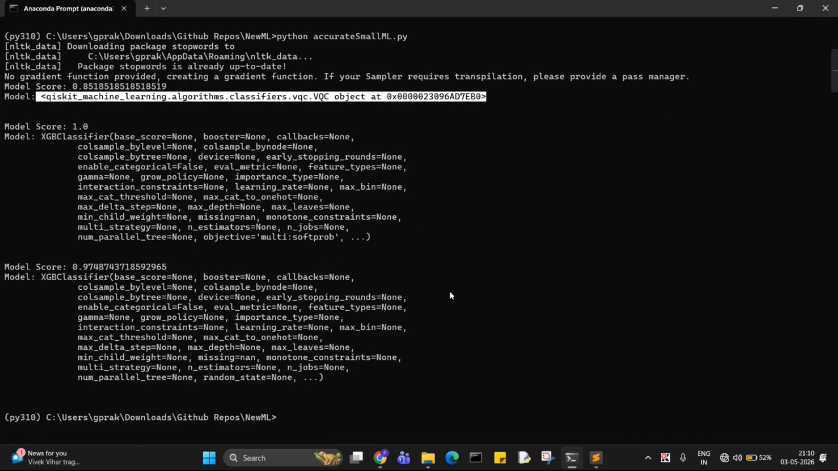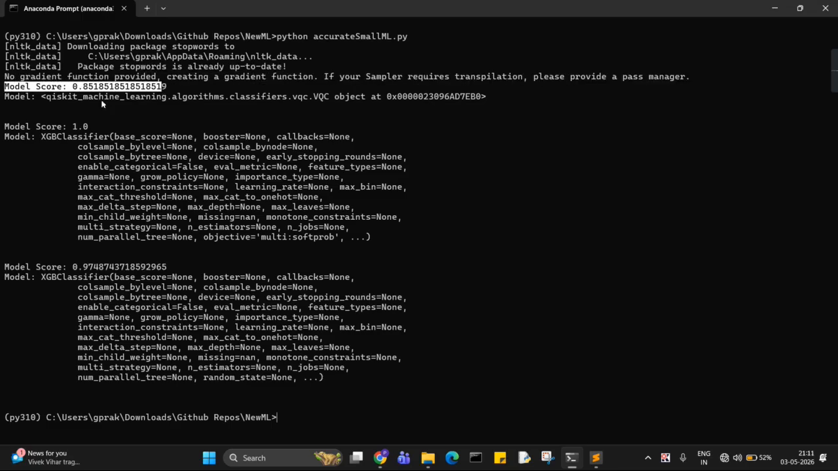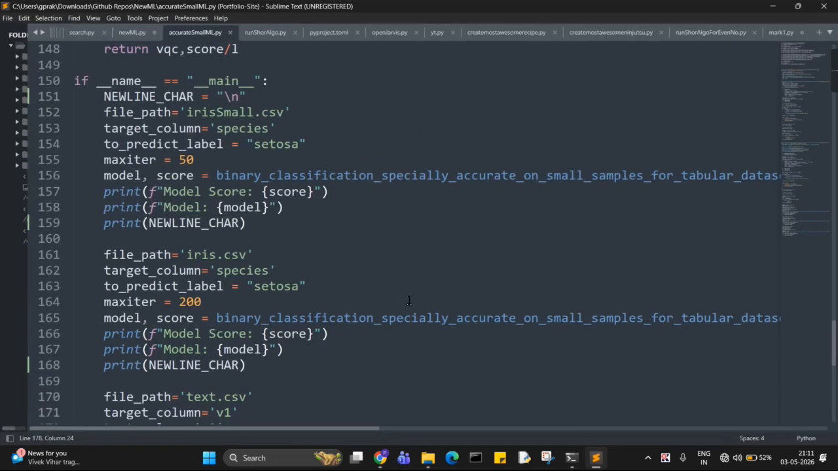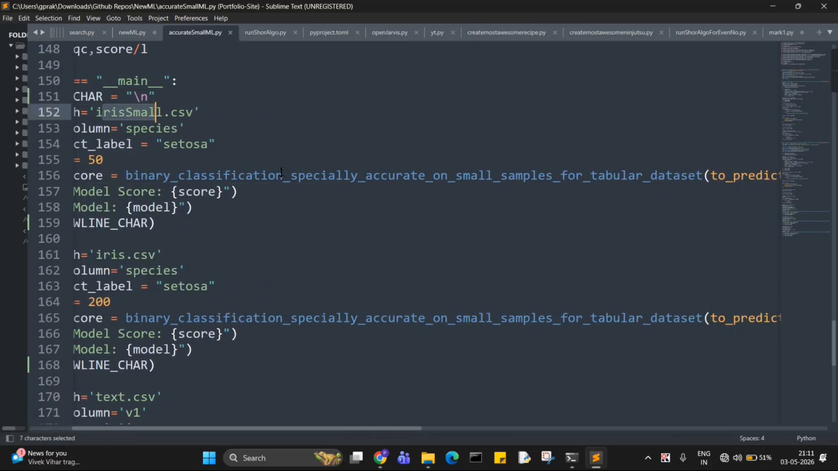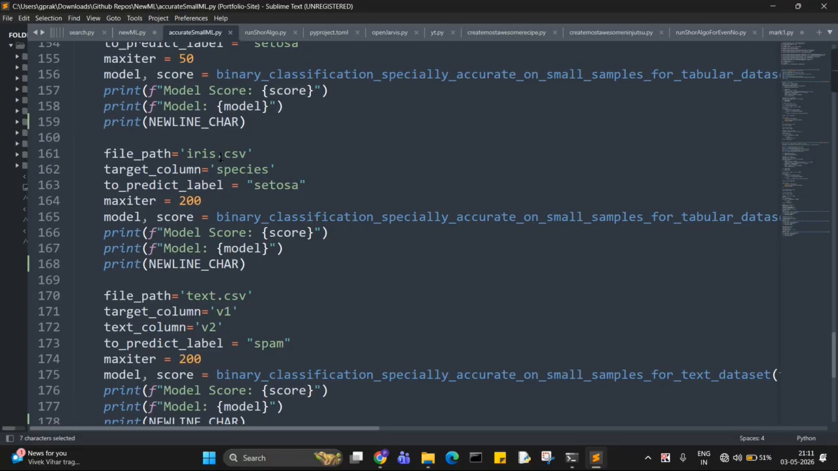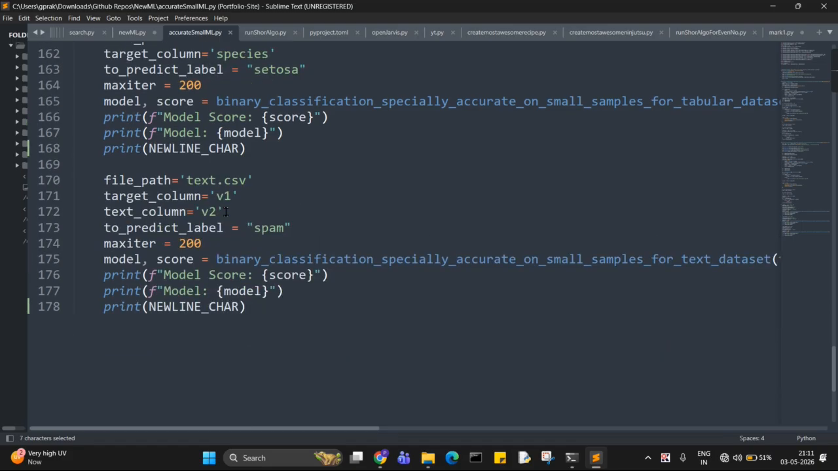I am showing the demo once again. So here you can see the model score is 8.85, which is high enough for a quantum computing based model for sample size less than 100, which is tested on the iris small dataset. And I have considered the target column species and the label to predict, Setosa. And then I run the same algorithm on XGBoost when sample size is more than 100.